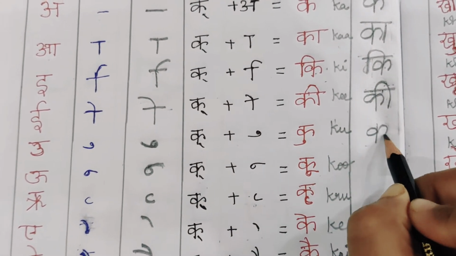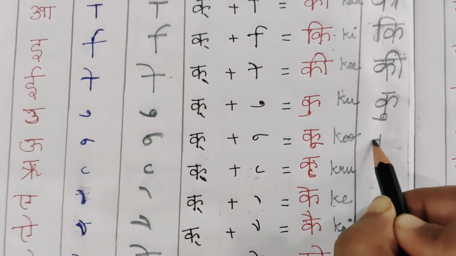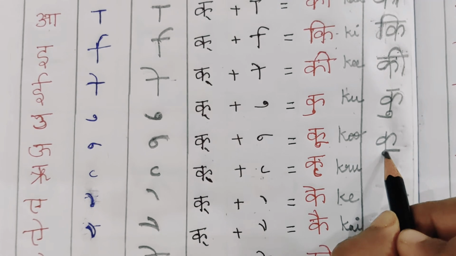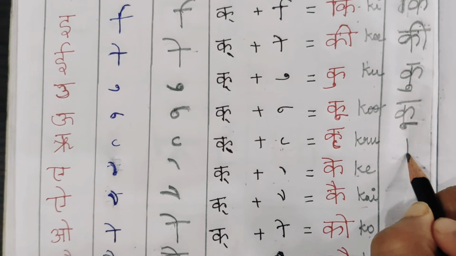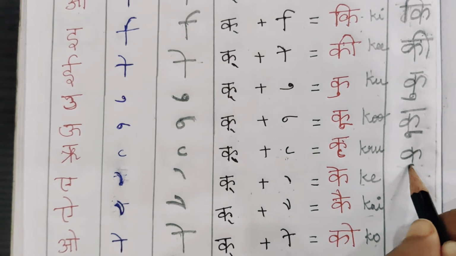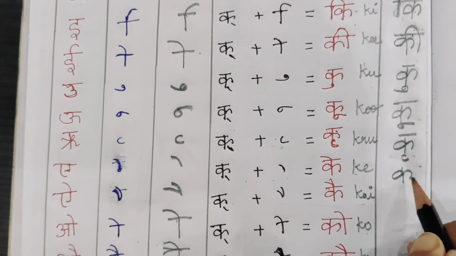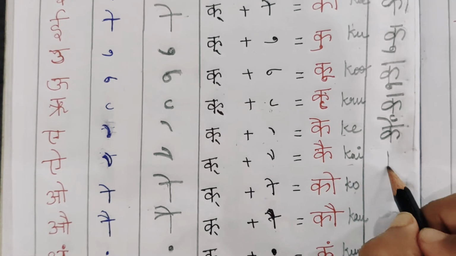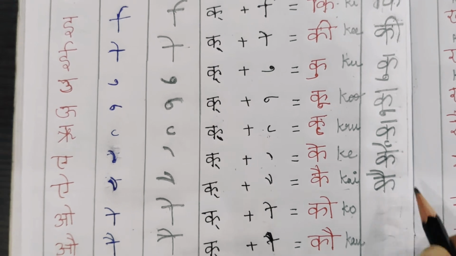Ku. As I said, one circle and then it has to be extended. It is extended on the right side. This one is extended upward, this one is downward. Ku. Kru, Ka plus Ru, like a C. Ka plus E. Ka plus Ai, Kai. In the standing line we write two curves and one Shirorekha.